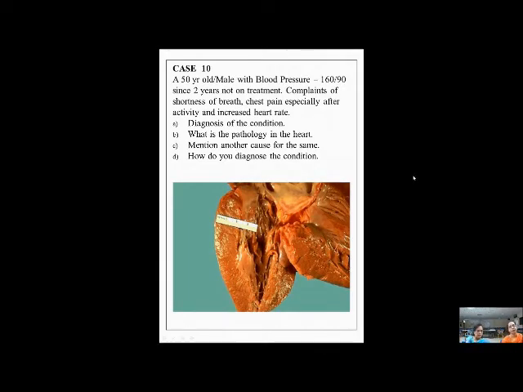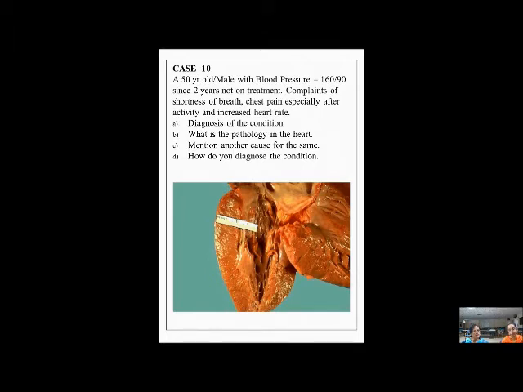A 50-year-old male with blood pressure 160/90 since 2 years is not on treatment. Complaints of shortness of breath, chest pain, especially after activity, and increased heart rate. So what is the diagnosis of this condition? Very nicely given history here. Elderly male.